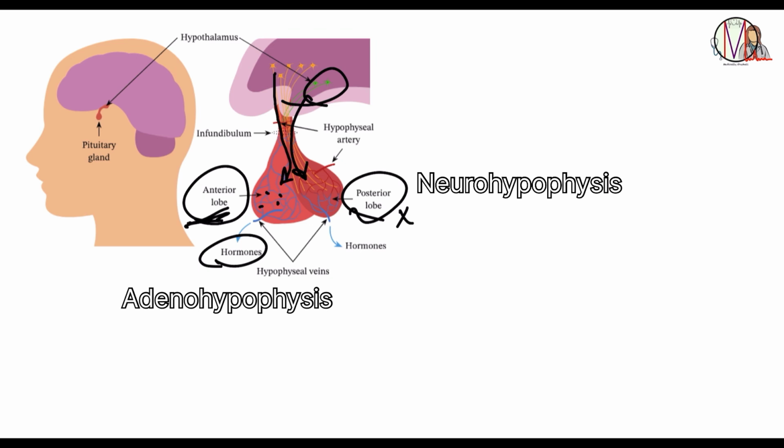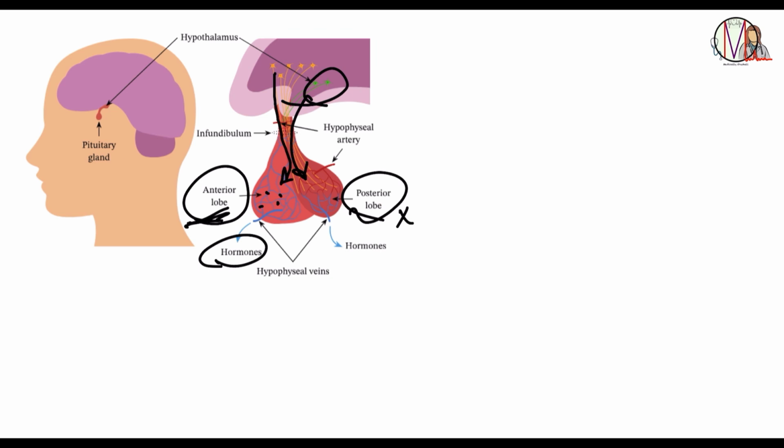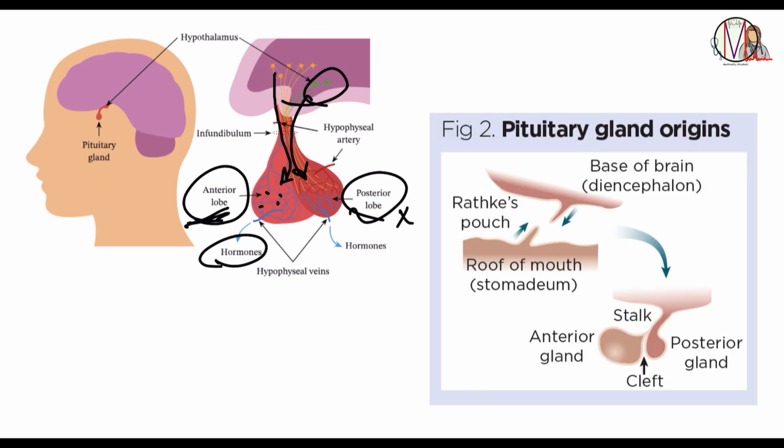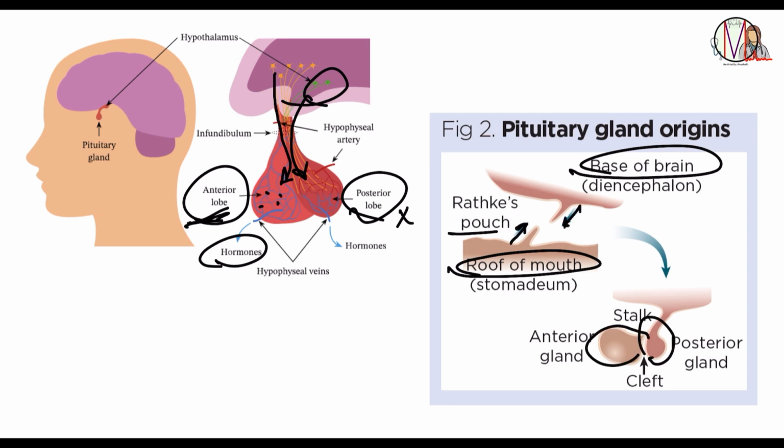Let's move forward and understand the physiology of this hormone signaling and production in the hypothalamus and the pituitary gland. First thing to know is that during development, the base of the brain and the base of the mouth, that is Rathke's pouch, start growing towards each other and form the posterior and anterior pituitary. Because of this, the posterior pituitary is connected directly via nerve fibers, therefore named neurohypophysis, whereas the anterior pituitary is connected to the hypothalamus via the portal capillaries, therefore named adenohypophysis. Okay, easy, clear. Let's move.